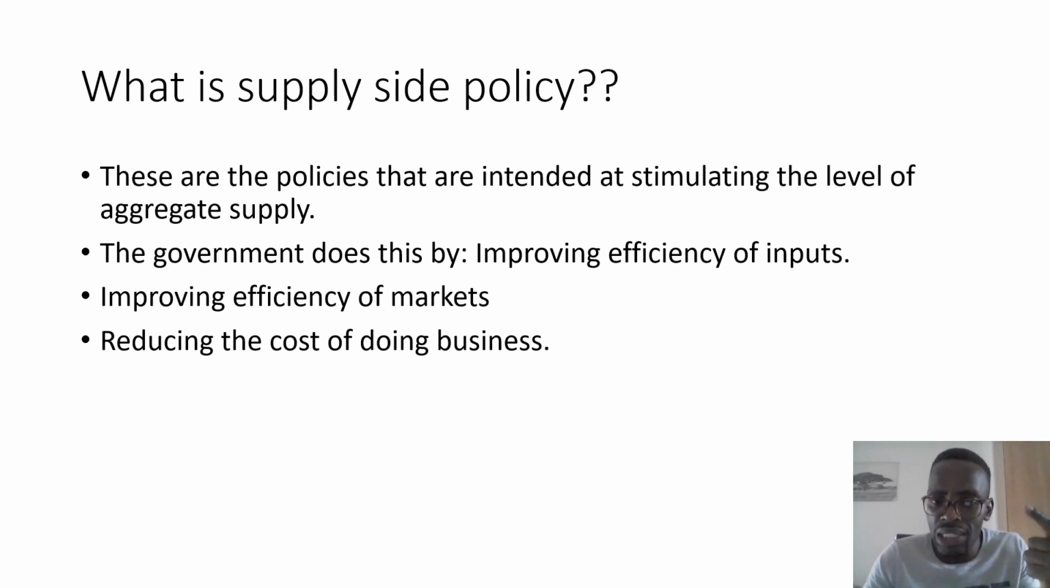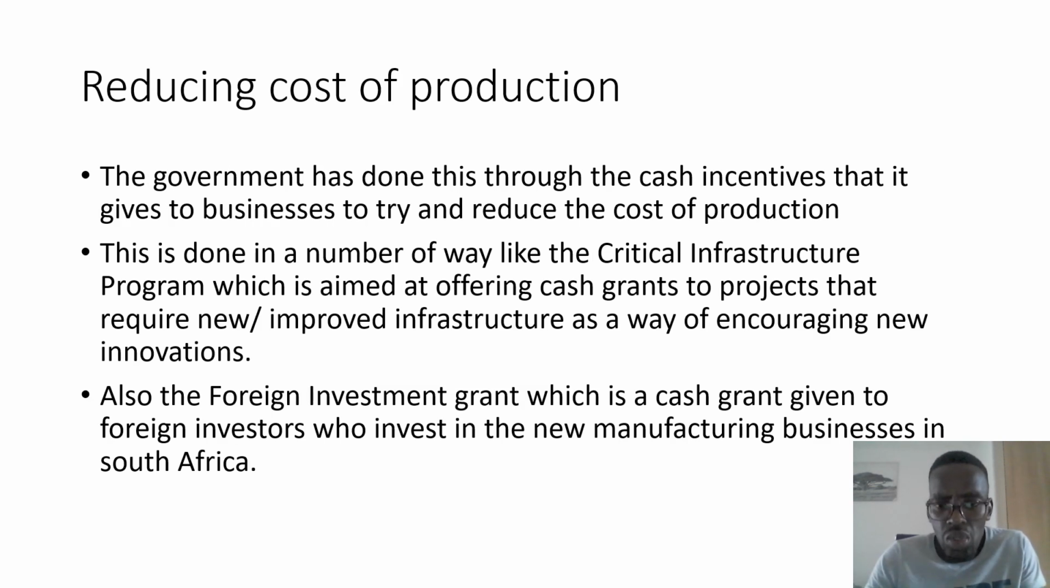They also do this by improving the efficiency of the markets, and they can also achieve this increase in aggregate supply by reducing the cost of doing business. Now, on reducing the cost of production, the government in the context of South Africa has done this through what we call cash incentives, and these cash incentives are given to businesses to try and reduce their cost of production. This is done in a number of ways, but in the context of South Africa, I'll just give you two examples.